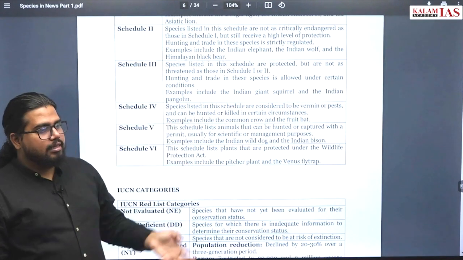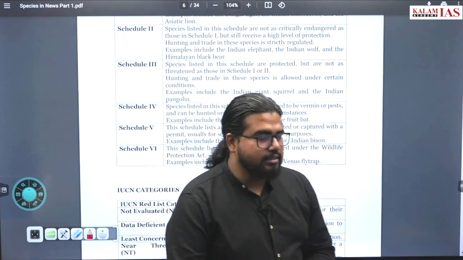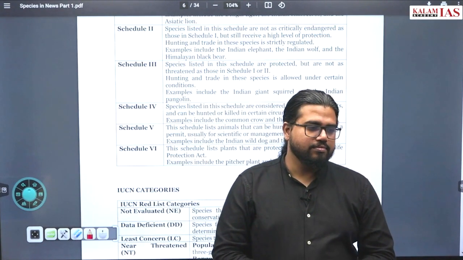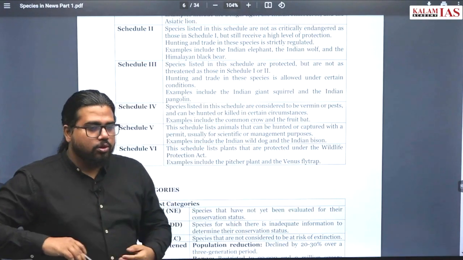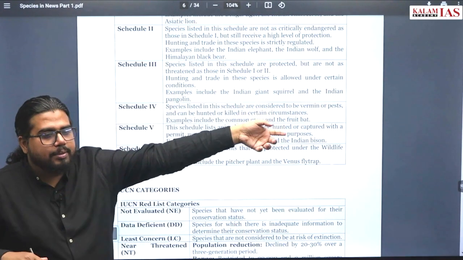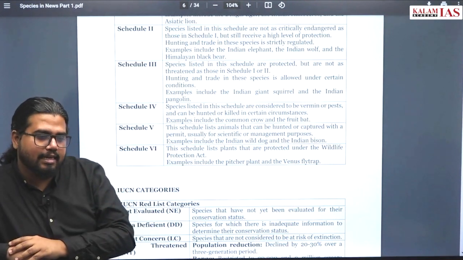Now there is a current affair related to issues related to vermin. What is it? I think boar. We will see that animal in the later part also. Kerala government requested one species to be declared as vermin, and central government didn't declare it as vermin.